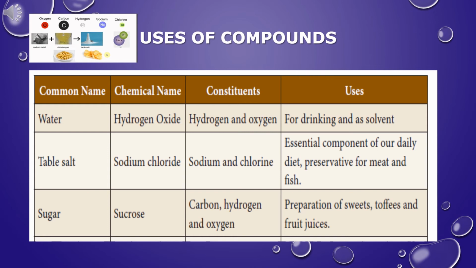Table salt. The chemical name for table salt is sodium chloride. The chemical formula for table salt is NaCl. Table salt contains 1 sodium atom and 1 chlorine atom.